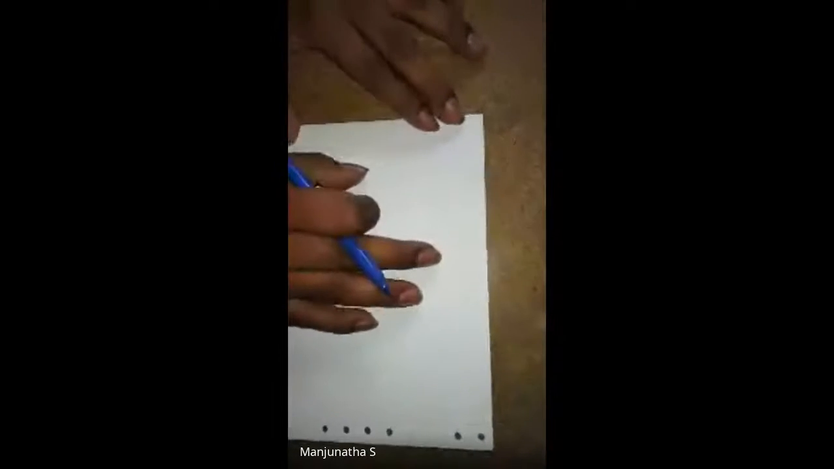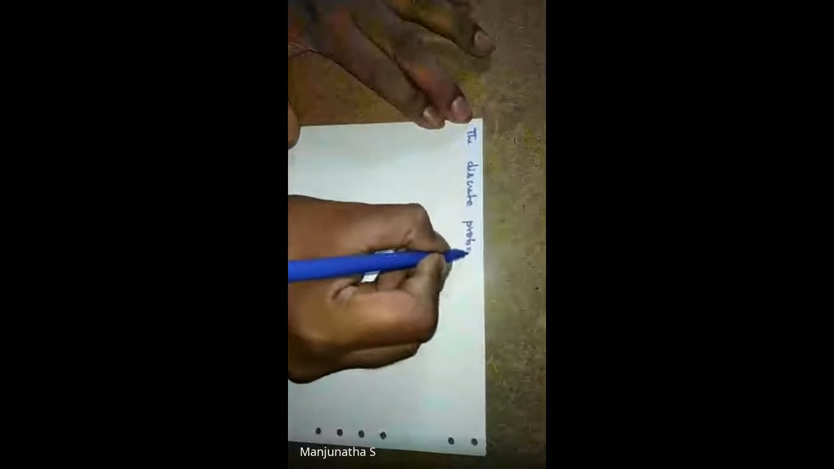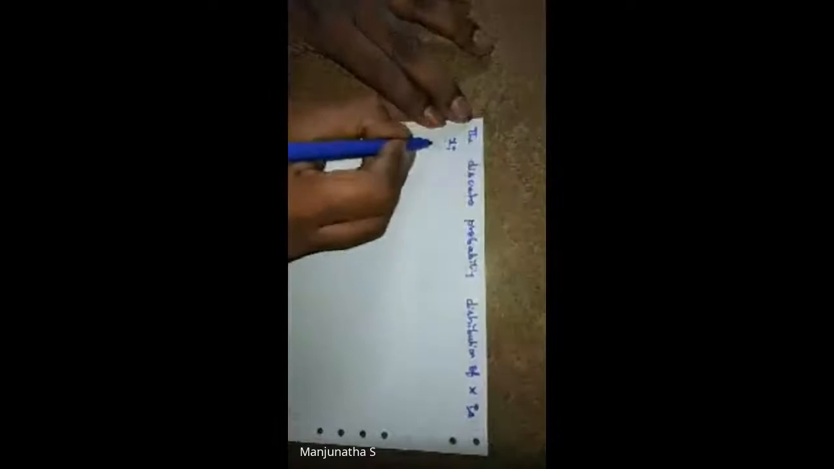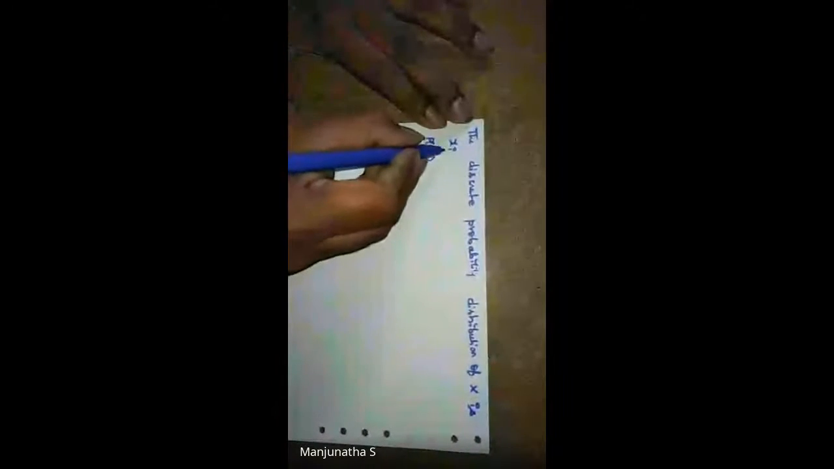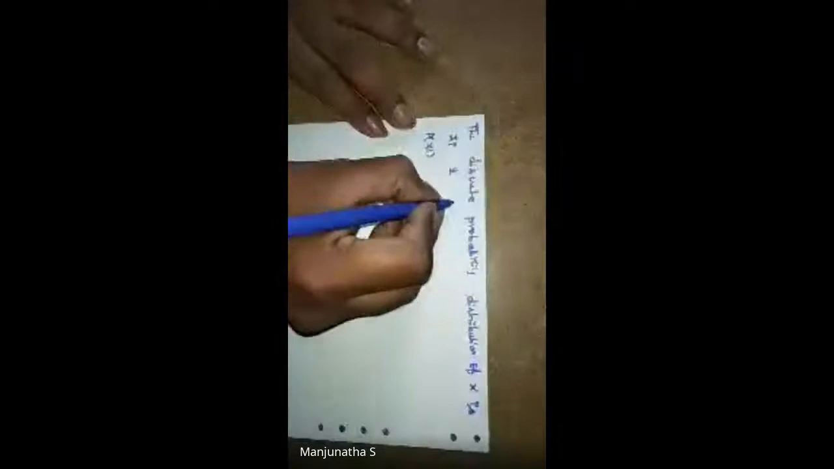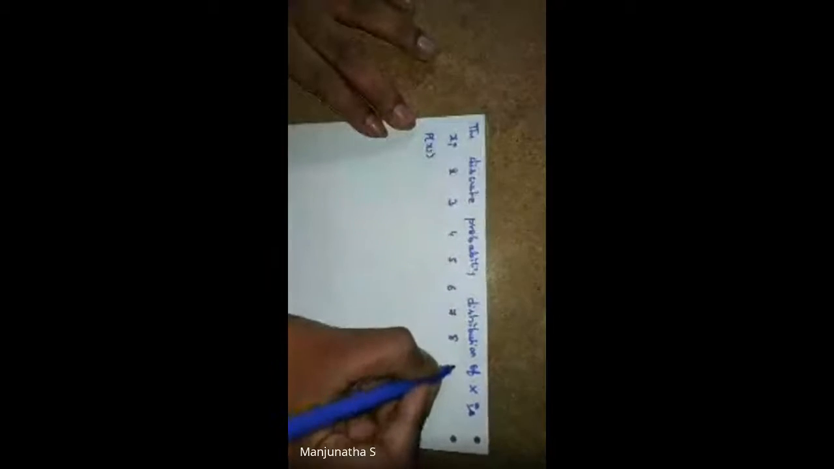So directly I'll write in the table itself. The discrete probability distribution of x is xi, P of xi. This xi can be taken as capital X also. So what are the numbers there? I'll write first: 2, 3, 4, 5, 6, 7, 8, 9, 10, 11, and 12.